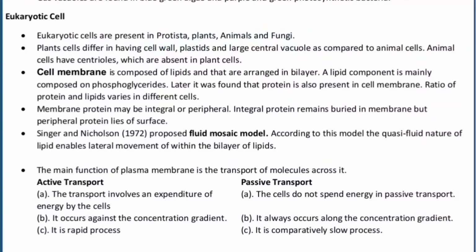There are two different types of cells we will come across, the plant cell and the animal cell. Plant cells differ in having a cell wall, plastids and a large central vacuole as compared to animal cells. Animal cells have centrioles, which are absent in higher plant cells. The lower plant cells do have centrioles but the higher plant cells do not.